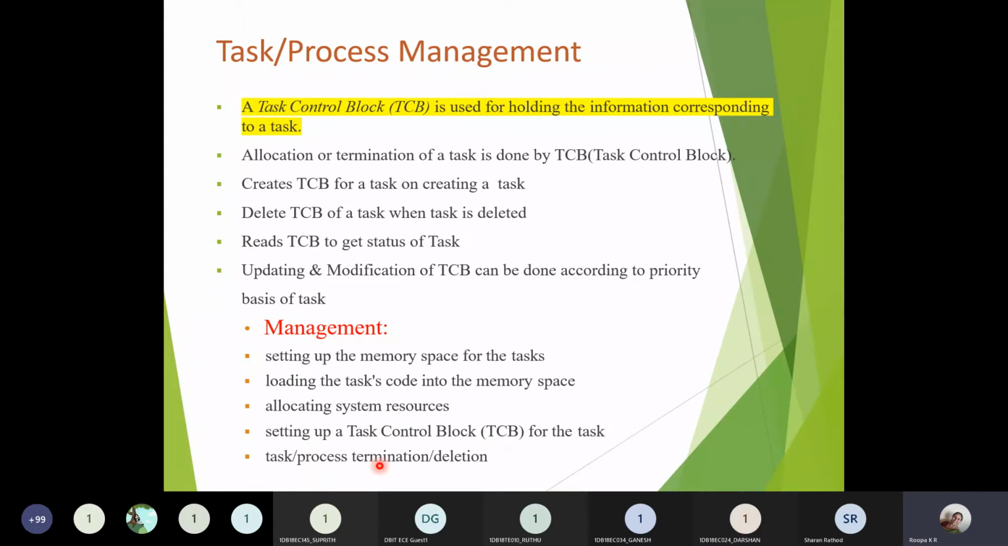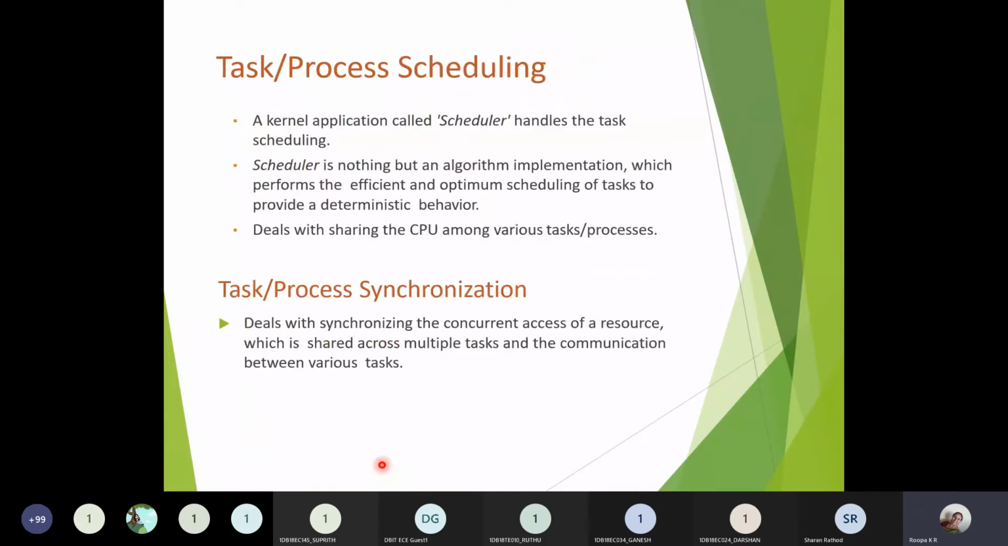Then once the task operation is done, the completion process is called the task termination process. So this task termination process will be taking place. After that, once the task operation is completed, if you don't want that task, you can delete the particular task by using the delete TCB operation, that is, delete task control block. The first one was task or process management.